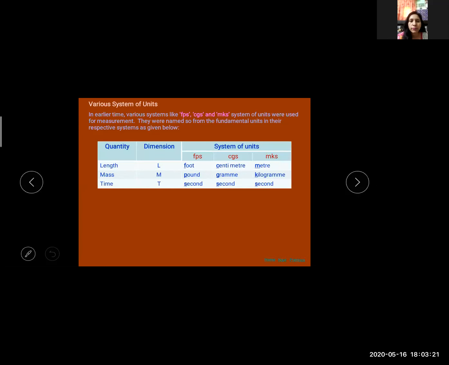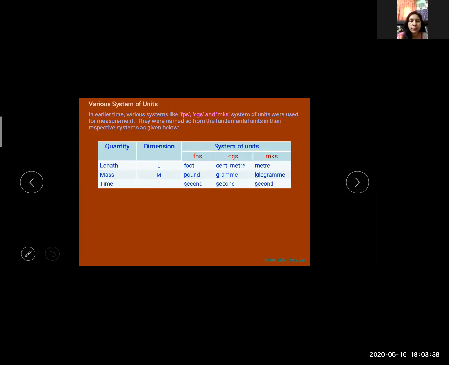Okay. Now, various systems of units. In earlier times, various systems like FPS, CGS, MKS systems of units were used for measurement. They were named after the fundamental units in their respective systems, as given below. We have length, mass, and time. FPS is the British system in which we use foot, pound, and second.